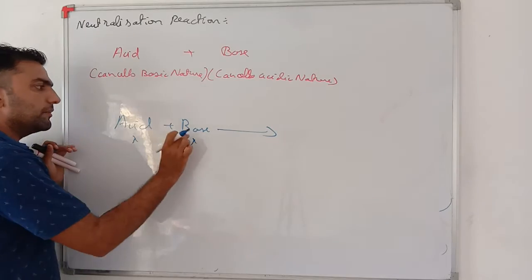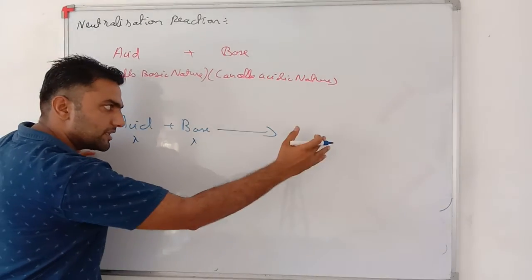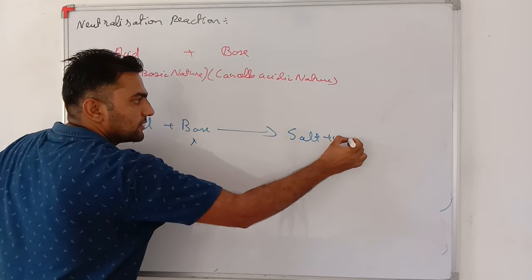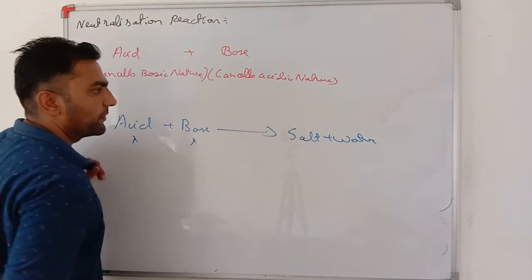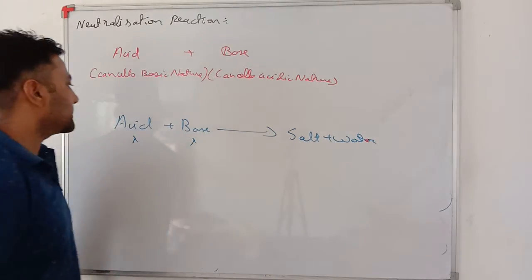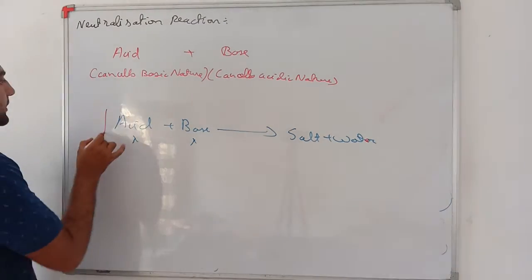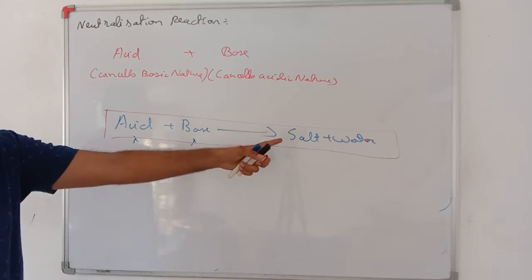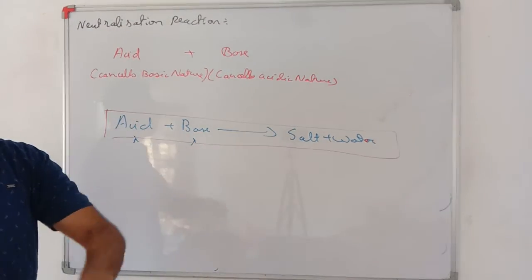Now, when acid and base react, we will get such a material which is neither acid nor base. What we get is salt plus water. Very important, my dear students. What is a neutralization reaction? When acid reacts with base, we get salt and water. This reaction is known as neutralization reaction.